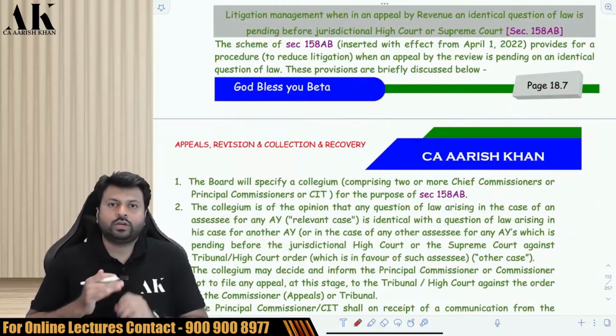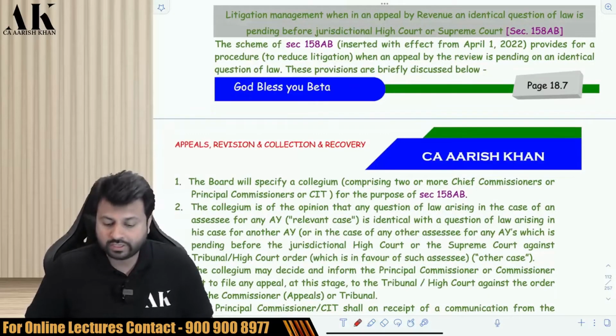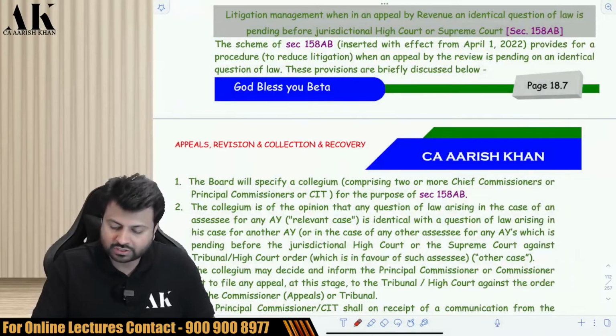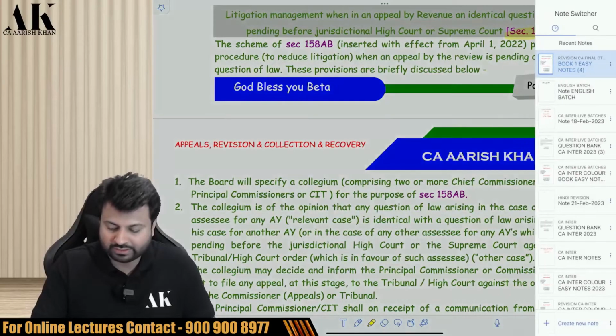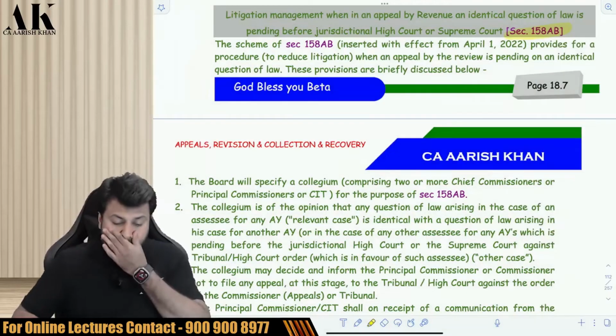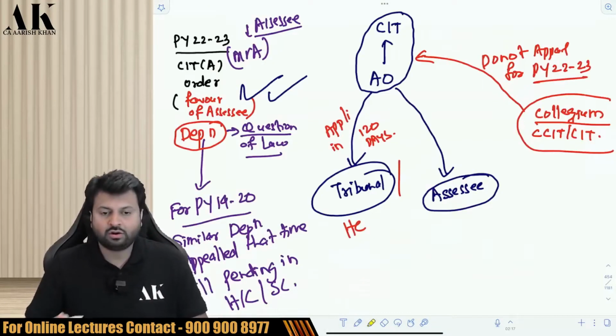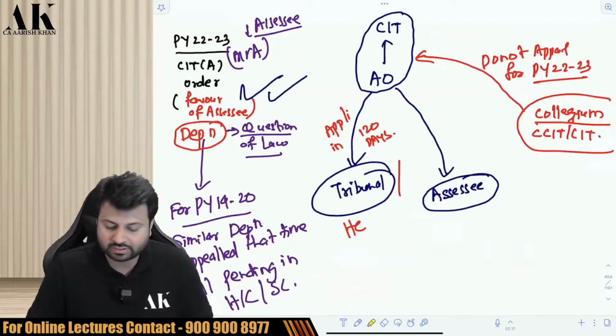So now let's go ahead with the next point, and the next point is a very important Finance Act 2022 amendment which has been introduced by FA 22. To explain this particular concept, I have made a small chart of section 158AB. With the help of this chart, I'll be able to explain exactly what this particular section is trying to tell us. You can take a photograph of this chart later on, but let me first explain what exactly this chart is all about.